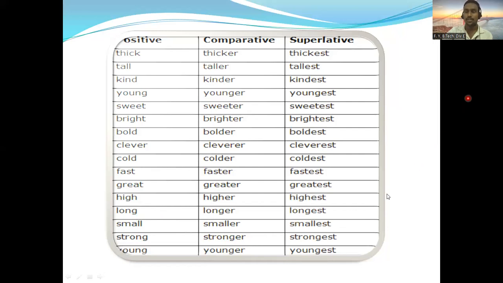So these are few given here, but I recommend you just find out more adjectives in the three forms. If you know them, you can use them in your communication. So all of you go for that and make a list of all such adjectives in the three forms. Okay. So I think that's all about adjectives. If you have any questions, you can ask. Do you have any questions?